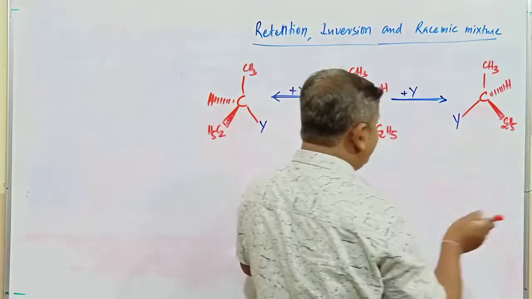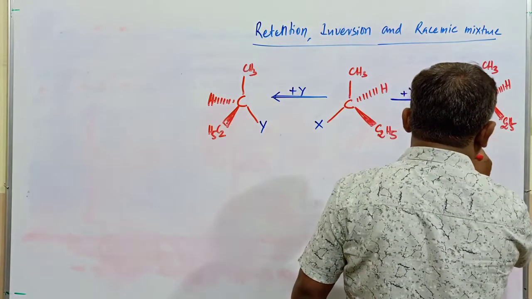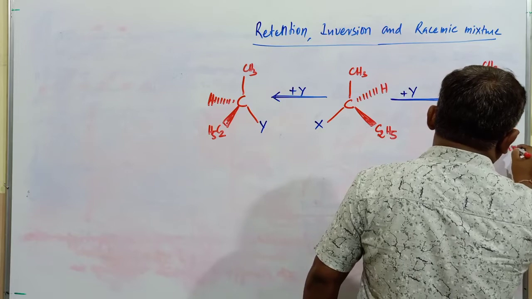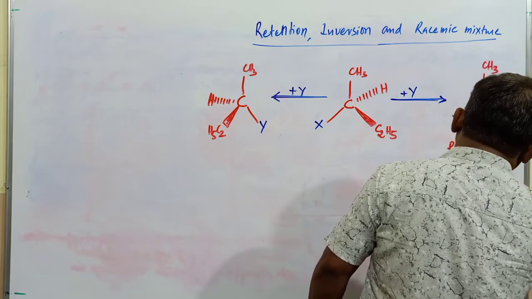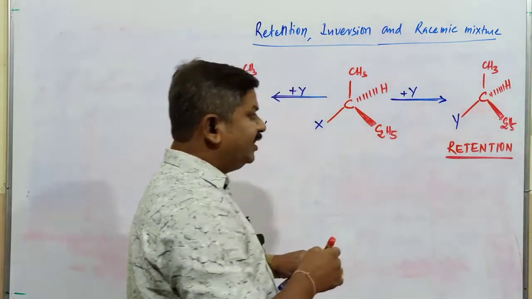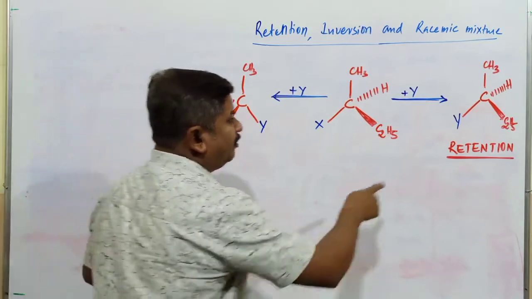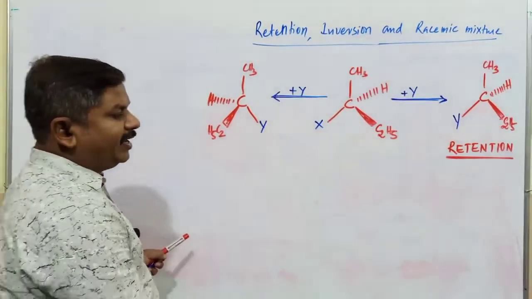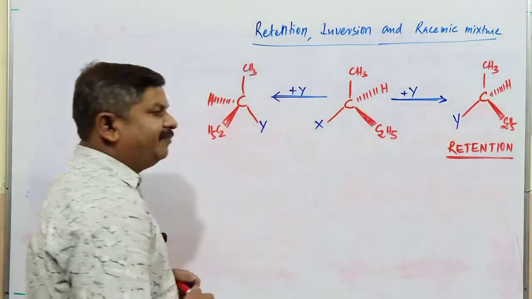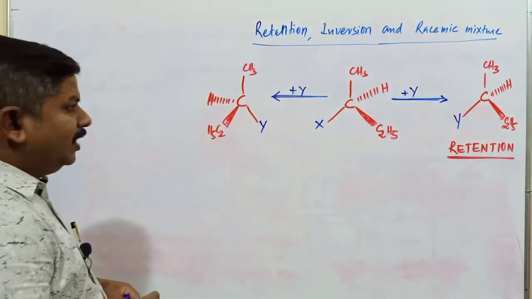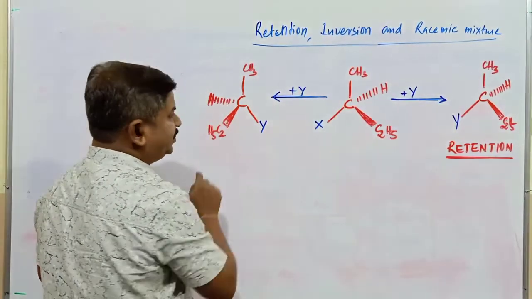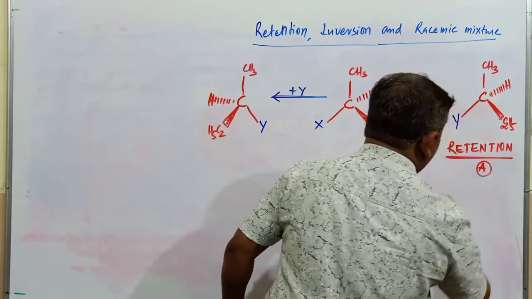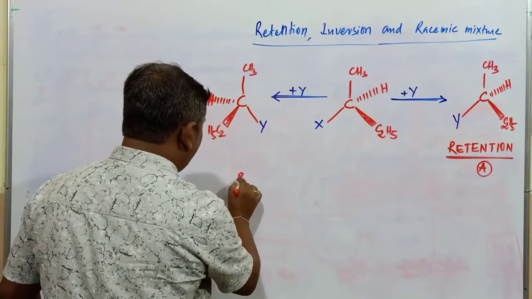So this type of configuration is generally called retention of configuration. Wherever such an arrangement takes place without changing the positions of other atoms or groups of atoms, it is commonly called retention of configuration. In SN1 and SN2 mechanisms, we will come across this type of retention of configuration. Now if you observe this particular structure, I will consider this one as A, molecule A is produced, and here molecule B is produced.